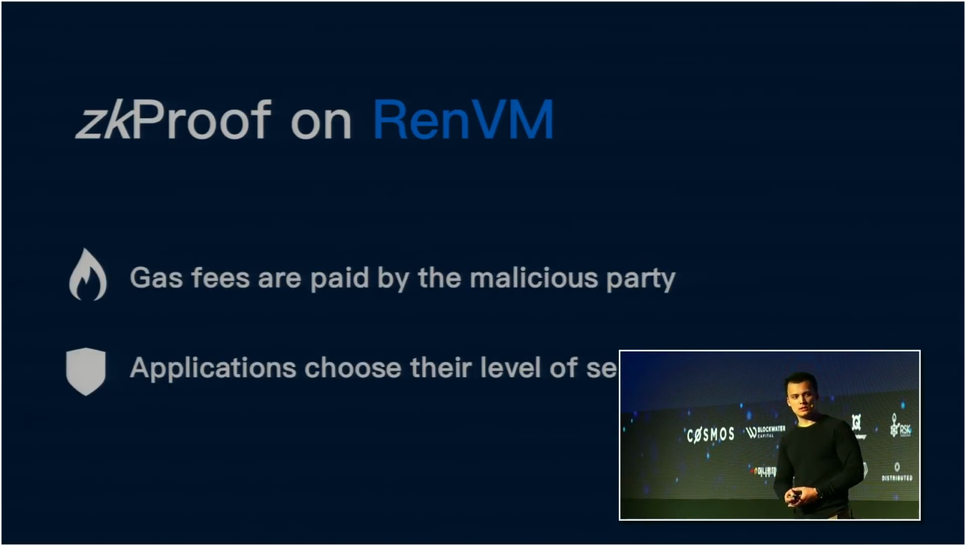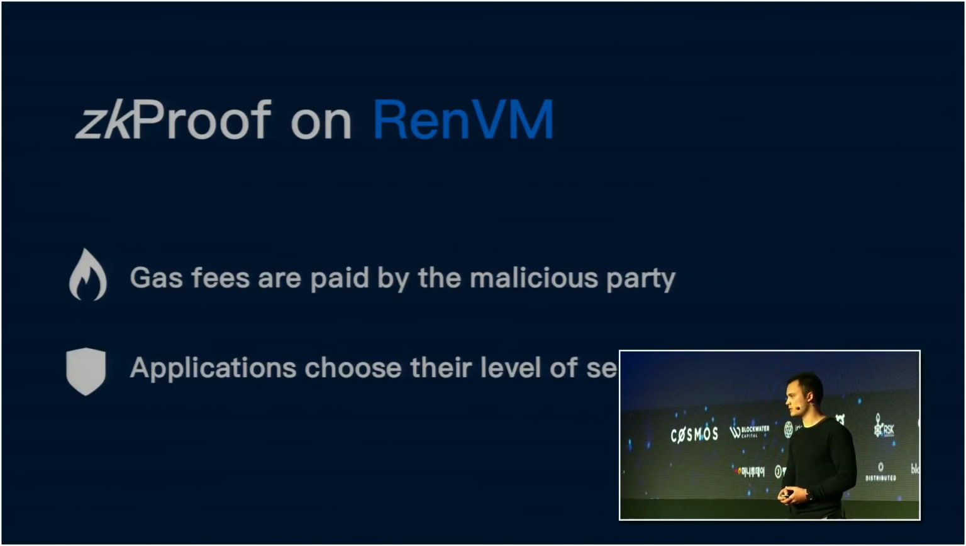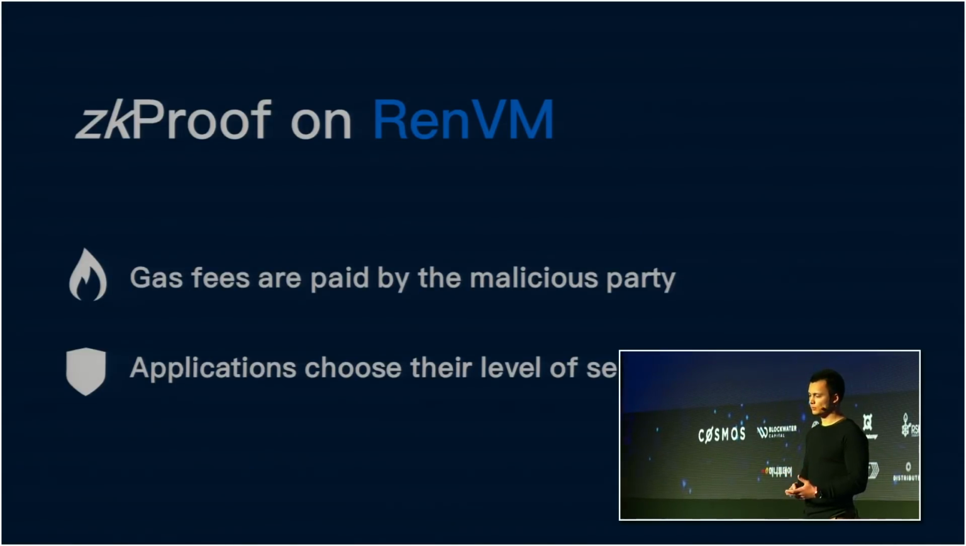But this is how we achieve more scalable ZK proofs for small transactions and state transitions, by enabling the gas fees to be paid by the malicious party, if gas fees are paid at all. This is not including the attestation gas fees, which are very minimal. But it also allows applications to choose the level of security that they need. They can wait for whatever time they deem appropriate in order to be sure that the network is secure, or that these attestations are correct.